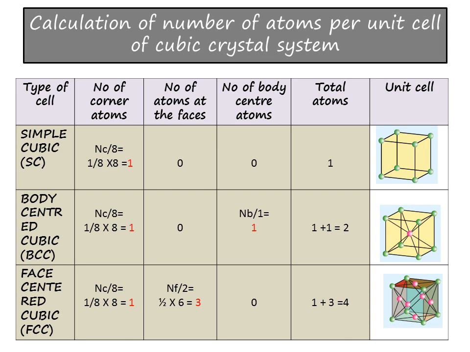How will you calculate the number of atoms per unit cell in a cubic crystal system? There are 3 types of cubic crystal system dealt here. The first one is simple cubic. You can see in the picture, simple cube is made up of only atoms at the corners. They are placed at the 8 corners of the simple cube, and each corner atom is common to 8 other unit cells. So the number of corner atoms shared is Nc by 8, that is 1 by 8 into 8, which is equal to 1. There are no face center atoms or body center atoms. So the total number of atoms present will be 1.